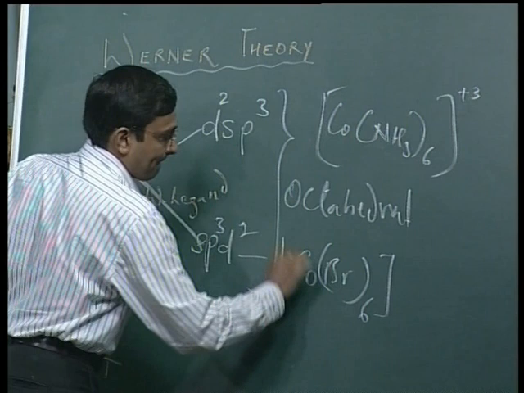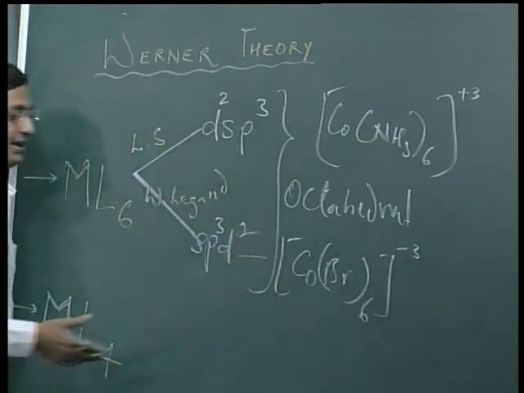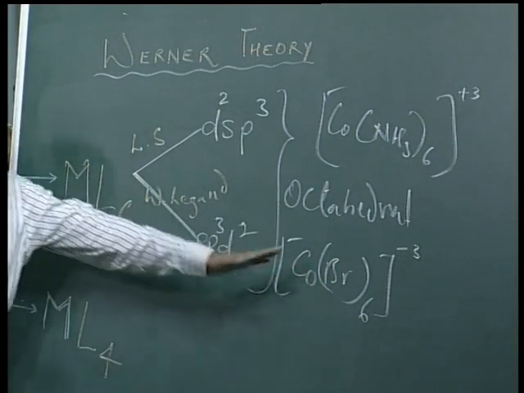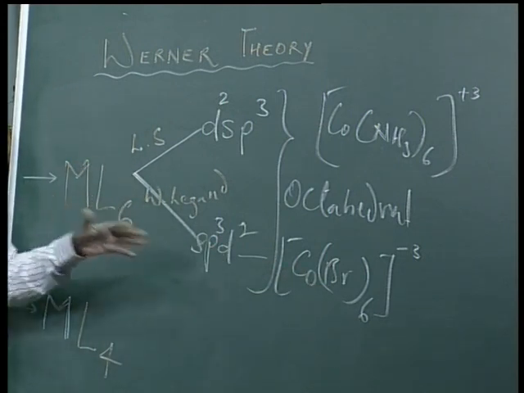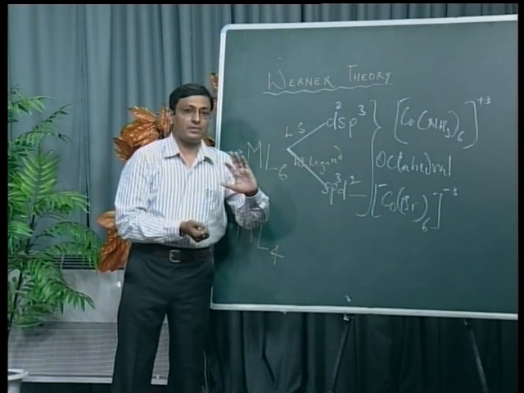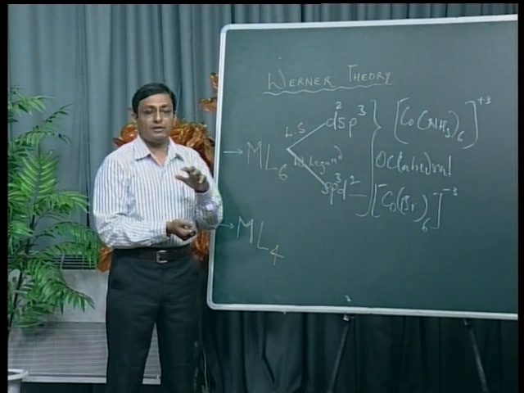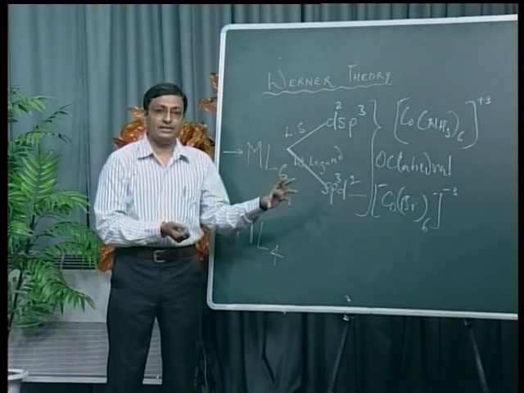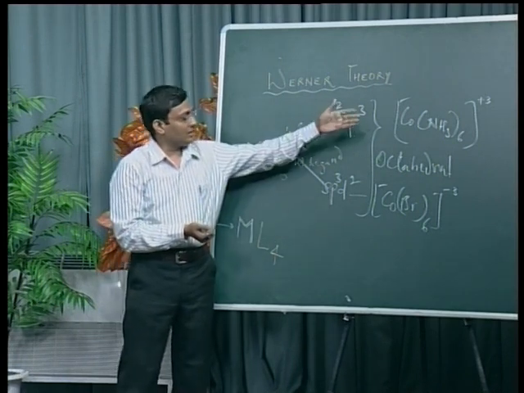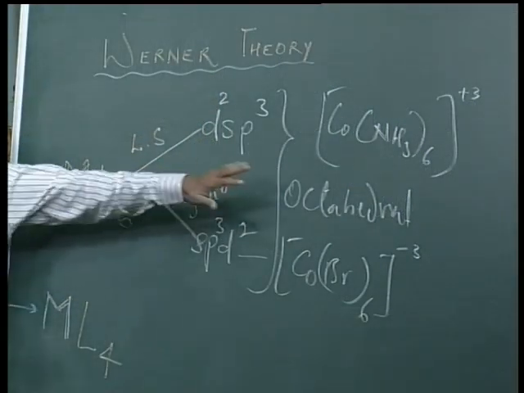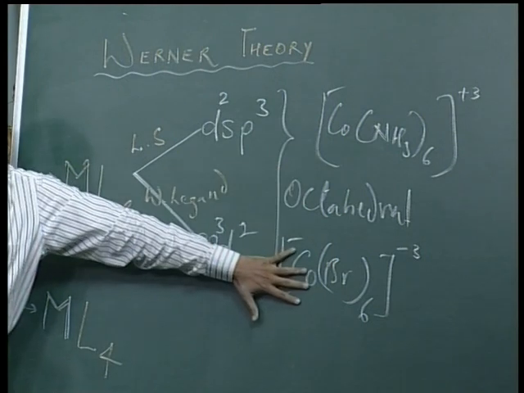While if we consider hexabromocobalt, see, in both cases the central metal ion is cobalt with the same oxidation state, only the nature of the ligand is different. If instead of bromine there is hexaquocobalt, with H2O, again the magnetic property is the same because it is a weak ligand. Bromine and H2O are weak ligands, which we will discuss later in the spectrochemical series: why ammonia is a strong ligand and why bromine is a weak ligand. But in short, one is diamagnetic and the second is paramagnetic.